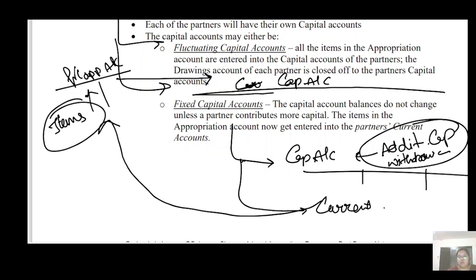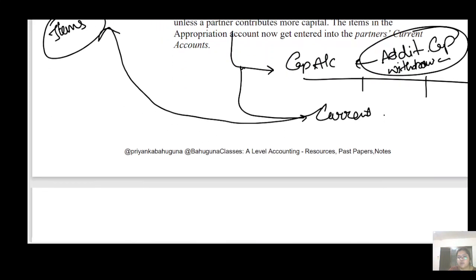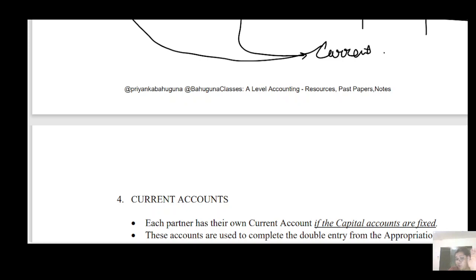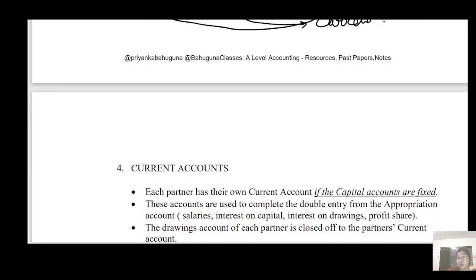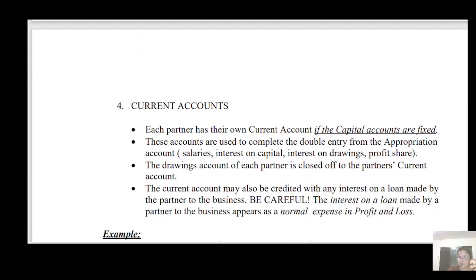Now don't panic. When we start a question, then you'll be able to understand how you're going to prepare these accounts. This is a theory lesson. In this video you're only getting the theory, and don't expect to be able to solve the question. You have to take some patience, because without digits, without figures, you won't be able to understand how you're going to prepare capital account and current account. Without digits it's quite difficult for you.